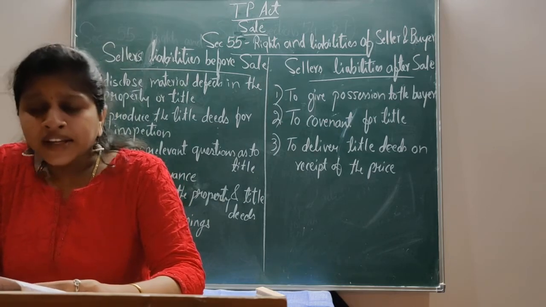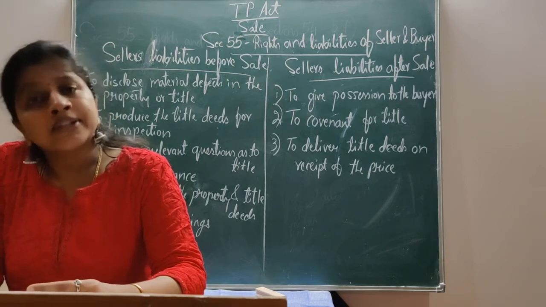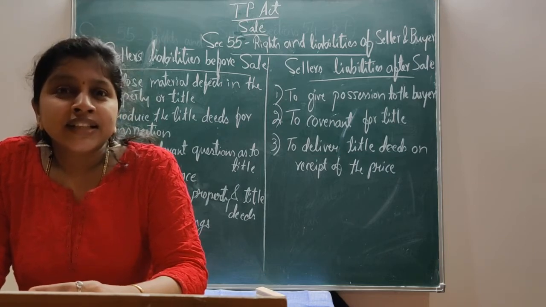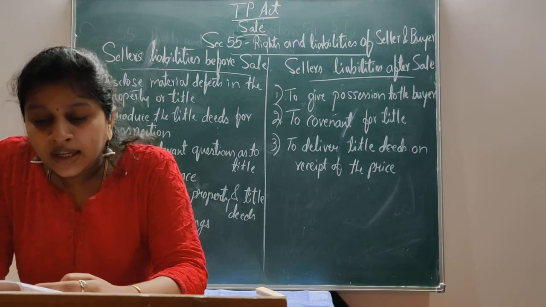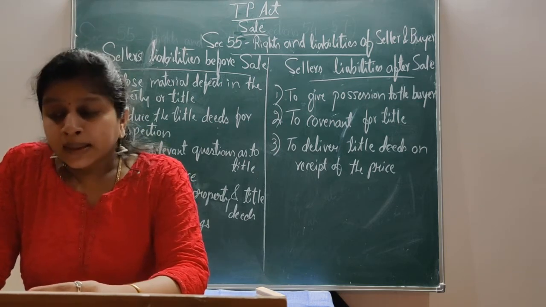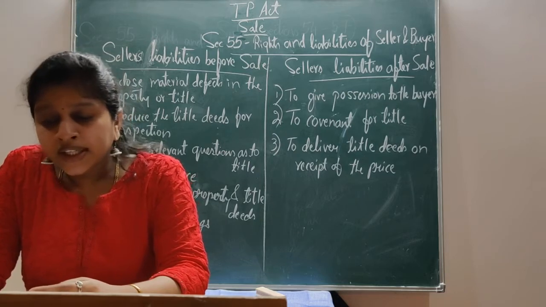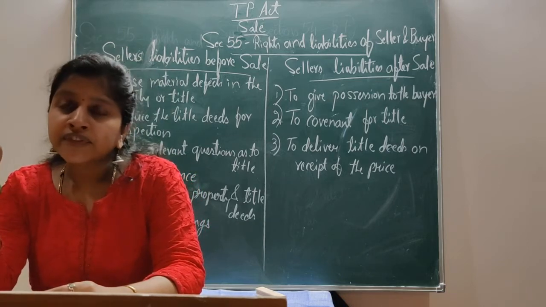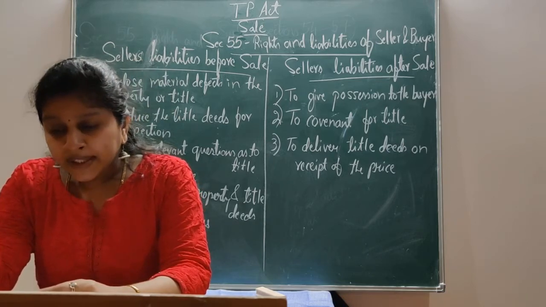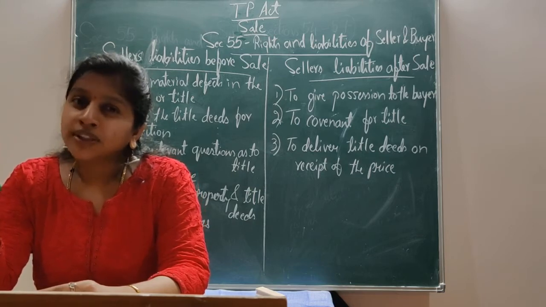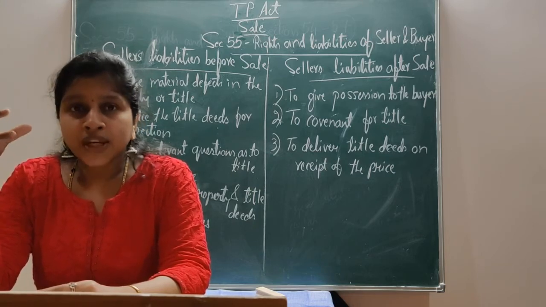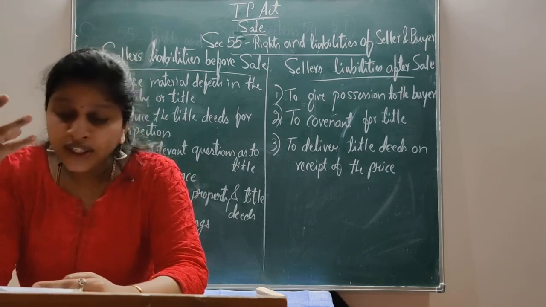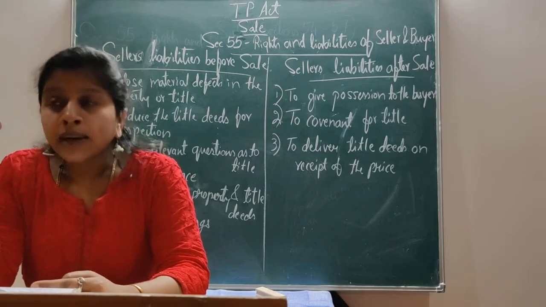The buyer would be unaware of the defect if he is unable to know because it is not apparent or visible. That is called a latent defect. Where the defect is apparent and the buyer can discover it with ordinary carefulness, that defect is patent. A patent defect means the defect in the property or the title is apparent, which can be seen, and the buyer can discover it with ordinary carefulness.